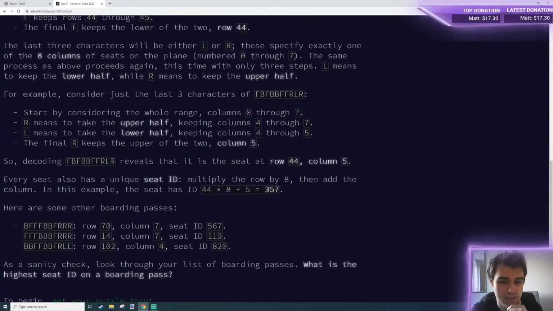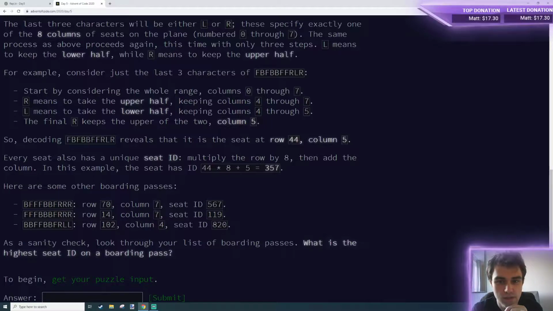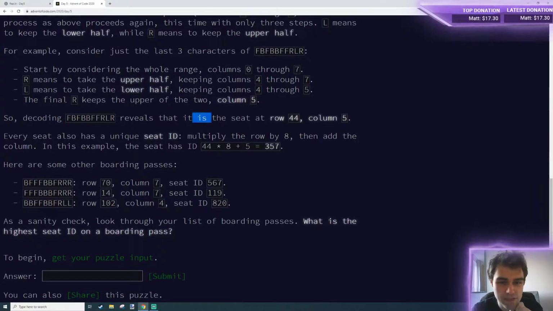For example, consider last. Yeah, so I think we'll do some sort of visualizations here while we're coding it, just to make it a bit obvious. Decoding reveals that it is the seat row, and so on. Every seat has a unique seat ID. Multiply the row by 8, then add the column. That gives us our seat IDs.